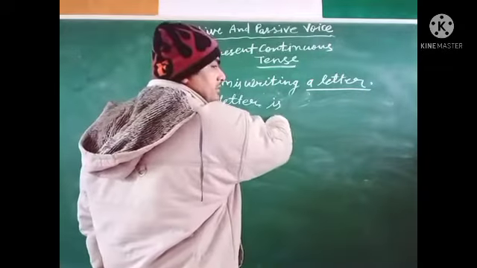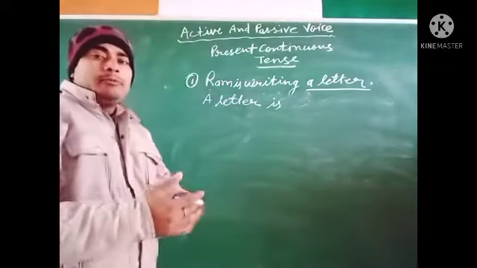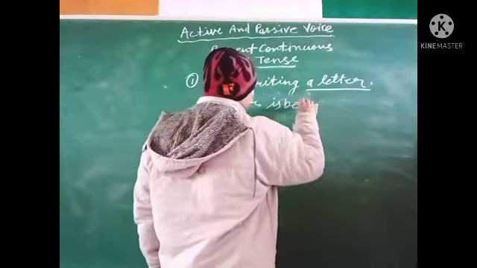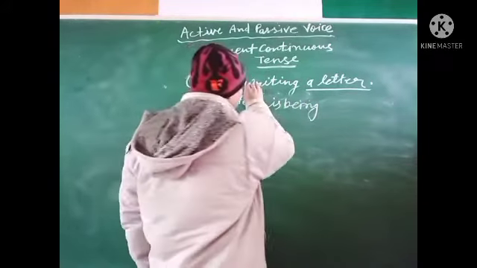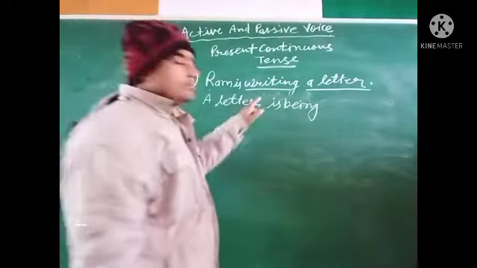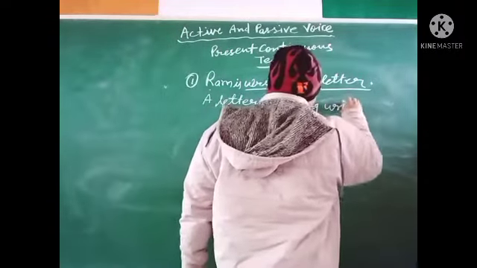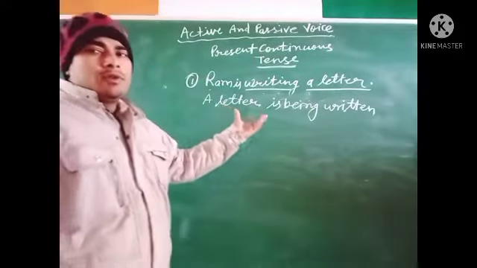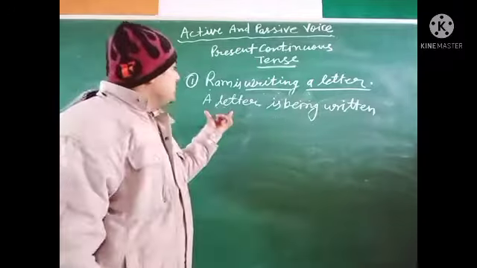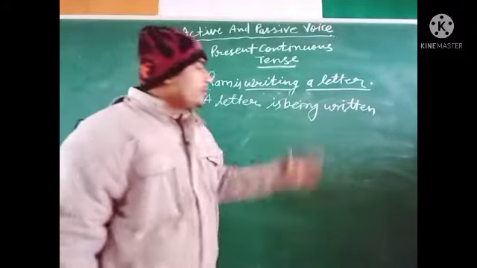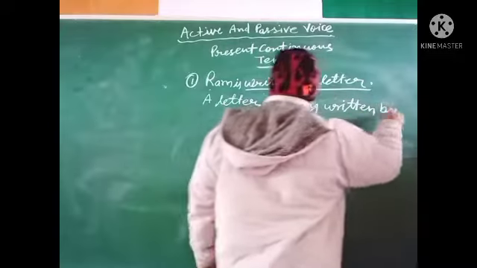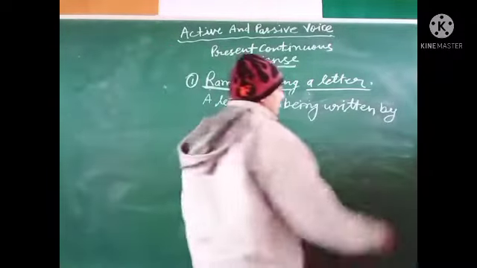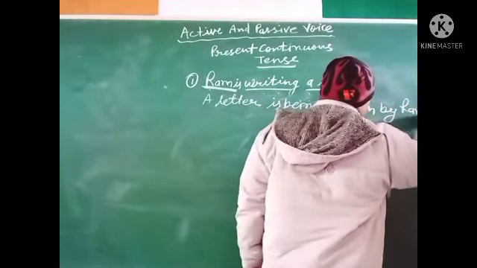A letter is, plus we add "being", B-E-I-N-G, being, and the third form of the verb write, written. The third form of the verb write is written. A letter is being written by, and we make the subject an object, by Ram.